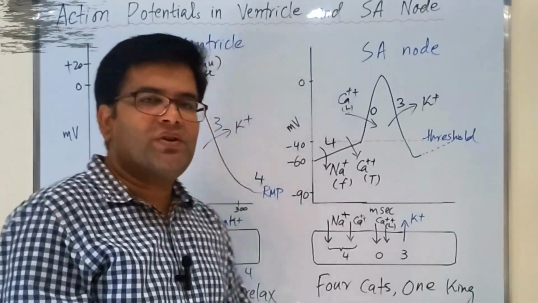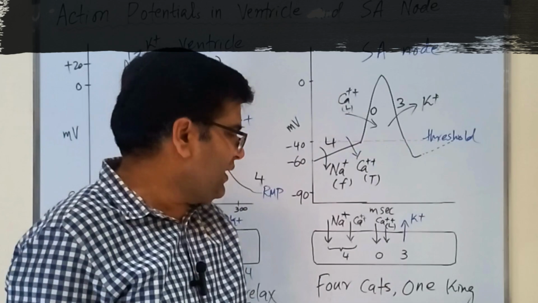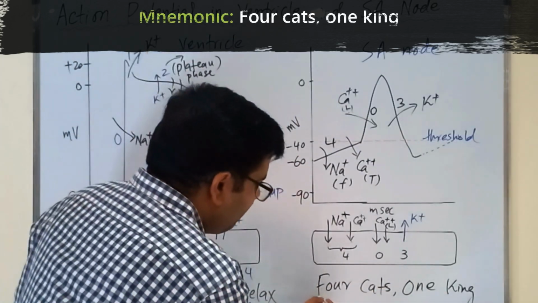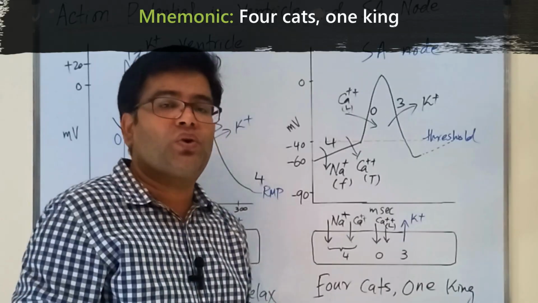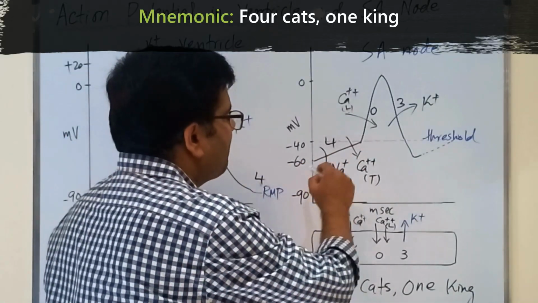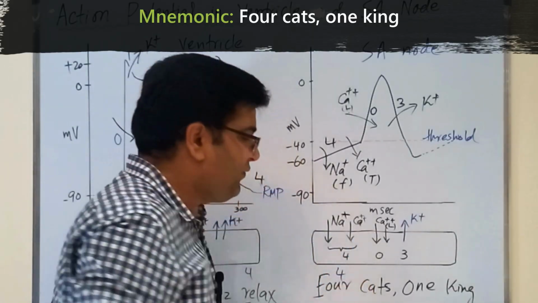There is a mnemonic by which you can easily memorize the ionic basis of the SA nodal action potential. This is 4 cats, 1 king. F in 4 is for funny sodium current, which is responsible for bringing the membrane potential from minus 60 to minus 40. So this is for phase 4.